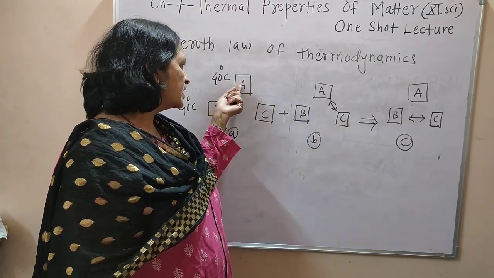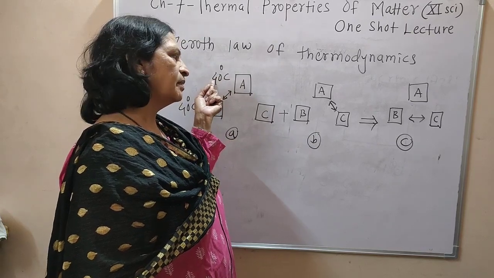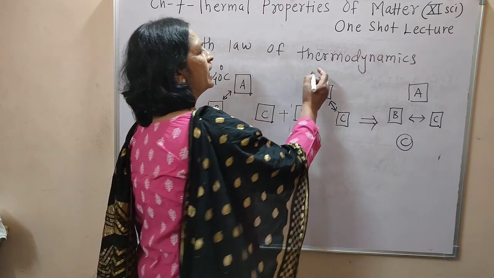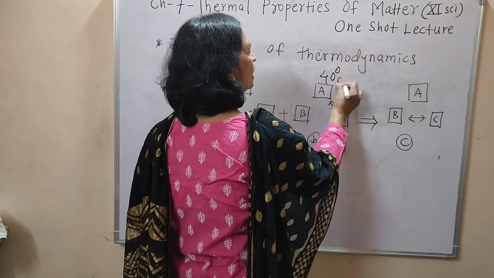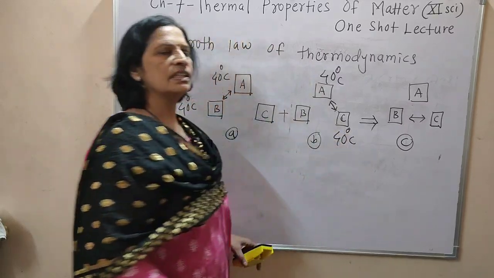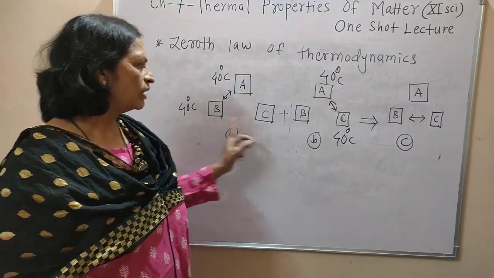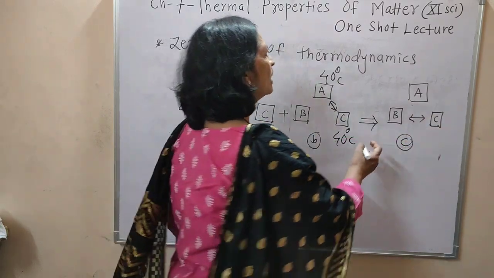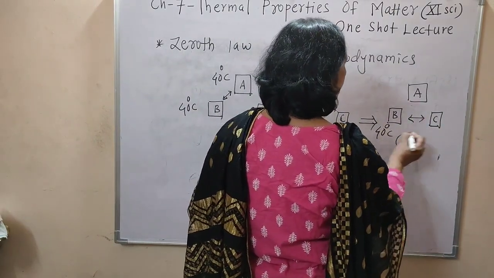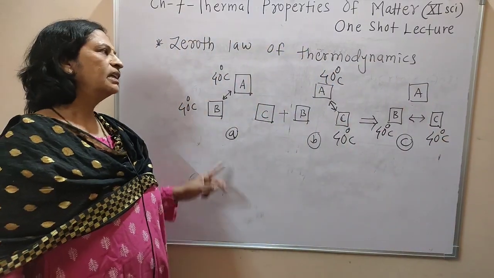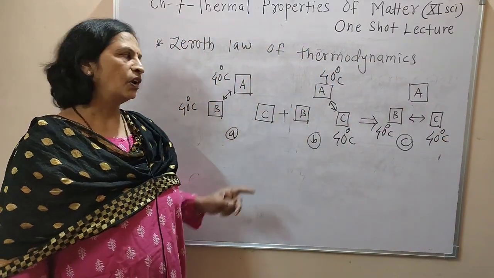Means this system is having 40 degrees Celsius temperature and this system is having 40 degrees Celsius. In this manner, this system is having 40 degrees Celsius temperature and this system is also having 40 degrees Celsius temperature. Then according to these two, the systems B and C are in thermal equilibrium with each other, means it is having temperature 40 degrees Celsius, and that is nothing but the 0th law of thermodynamics.